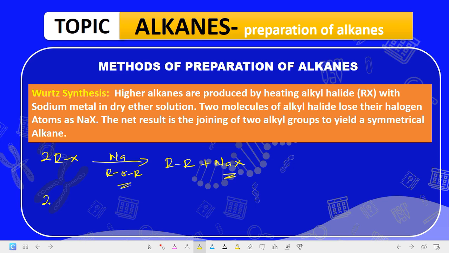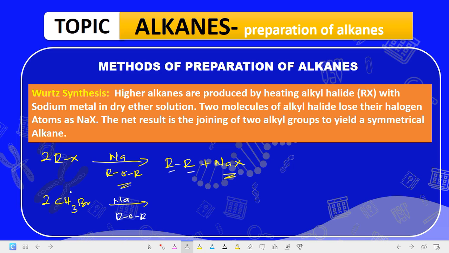Let's take for example, if you have 2 CH3Br, react it with sodium in ether, what will be the product formed? To form a symmetrical alkane, you saw in this case that the R group was repeated 2 times, right? Same thing is applicable here. The R group will be repeated what?